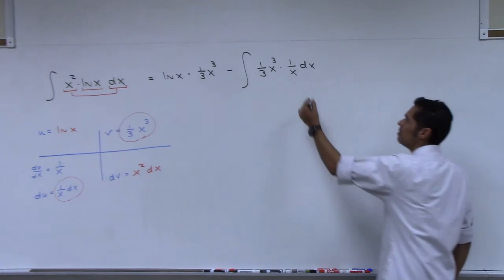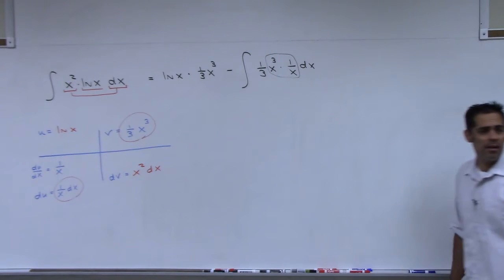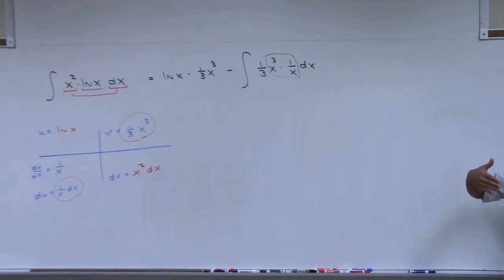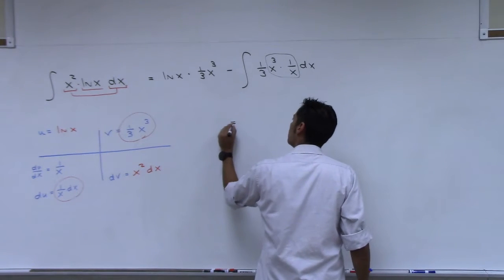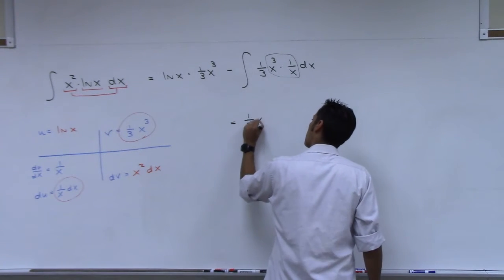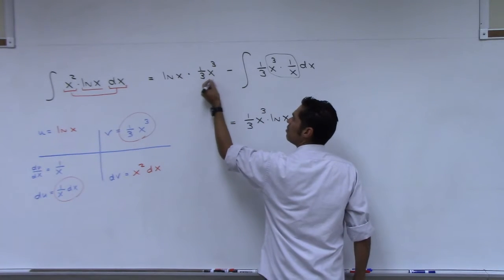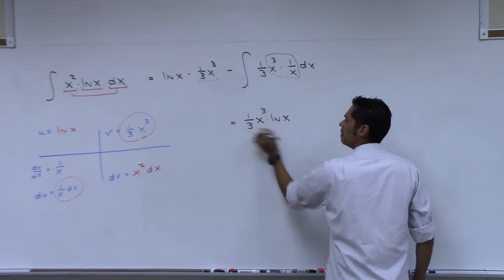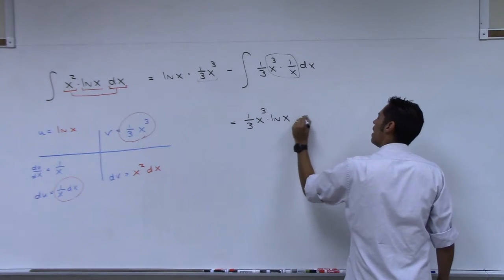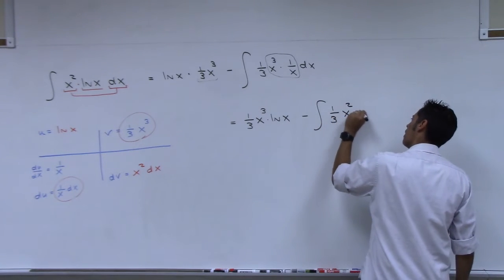And what is this? When I put those together right there, it's just x squared, right? That's x cubed over x. One of the x's cancel, we get x squared. So here's where I'm at. All I did is rewrite this. We usually like to put this thing out in front of the natural log, so I went ahead and did that. And then I have minus integral 1/3 x squared dx.